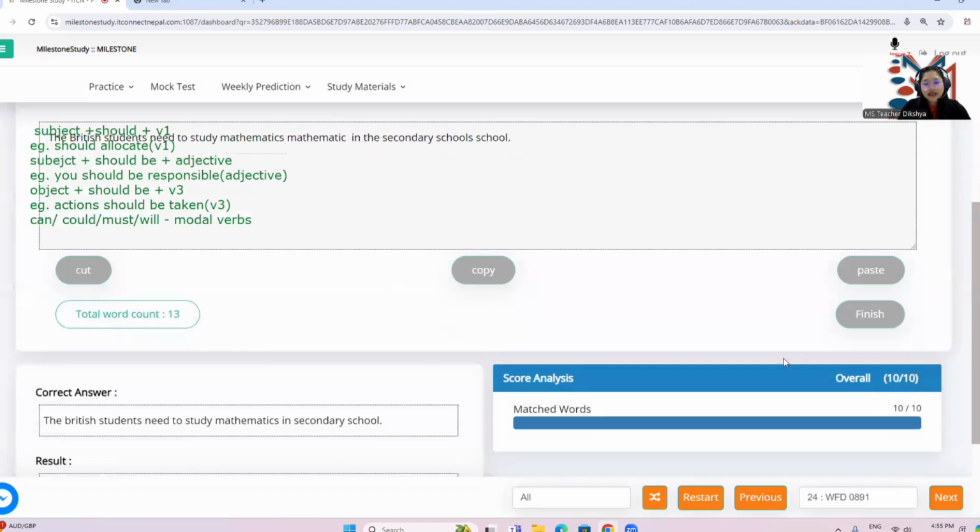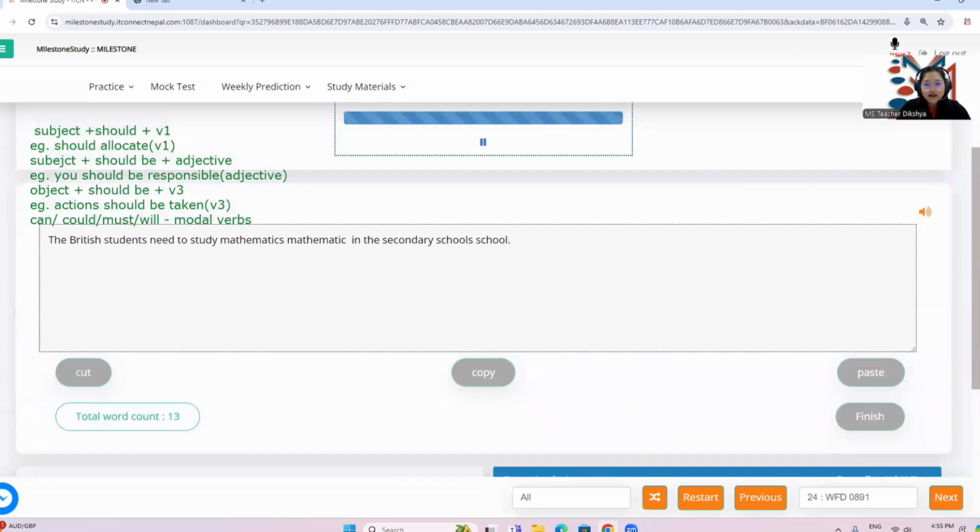All right, 10 by 10, very good. All right, so just a few things to remember, guys. Do not forget to check your spellings. Check your spellings and check your grammar as well. Make sure they are making sense grammatically. And if you're not sure, always write double words, okay?